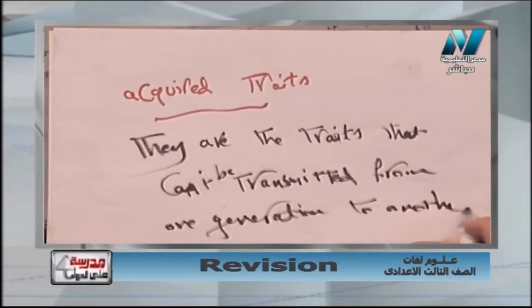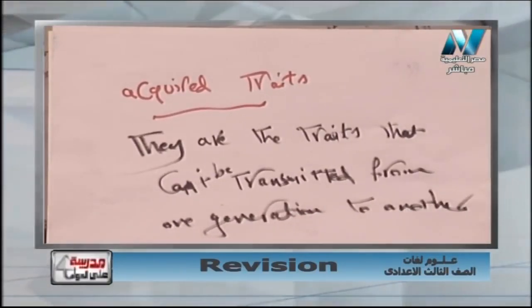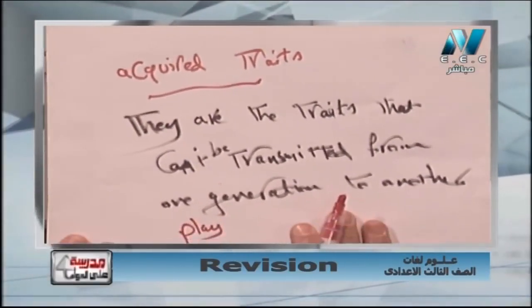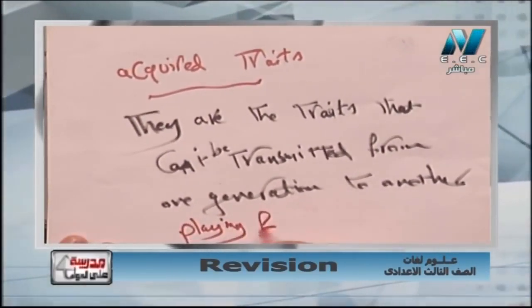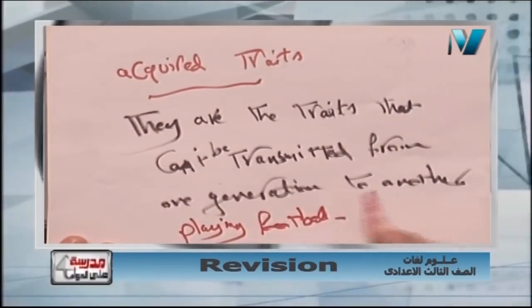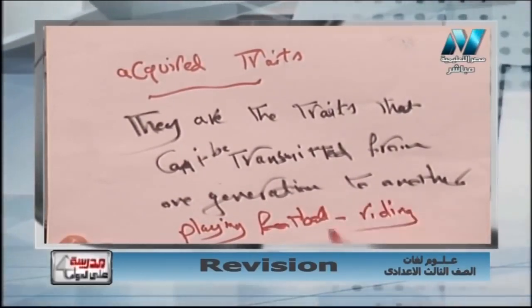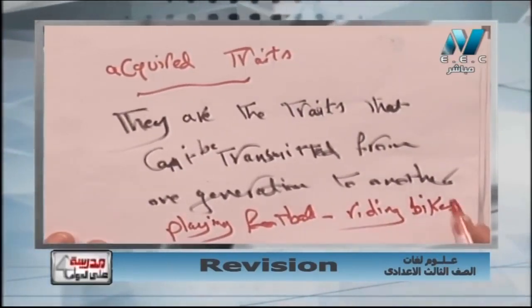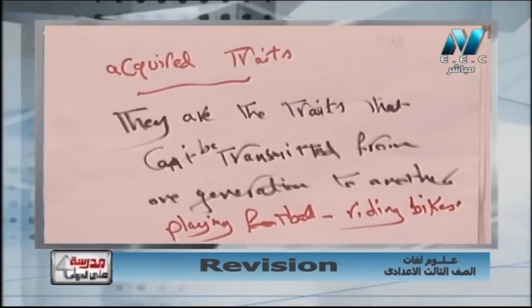Like any skill such as playing football, riding bikes and so on. All of those traits aren't transmitted from one generation to another. I learn them from my environment or from another person, but they are not related to heredity from my parents, even if they are my father and mother.